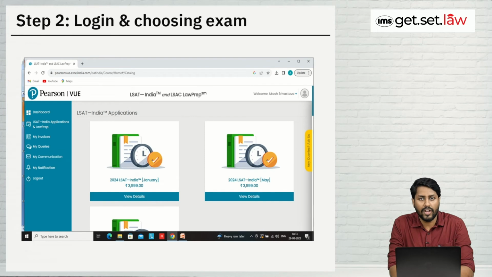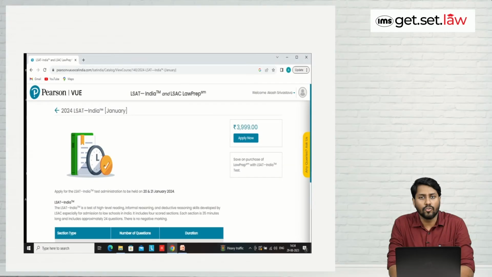After completing your profile, this page will be shown to you. Over here, you will find a number of options for choosing. So if you want to give January attempt, you can choose so. If you want to give May attempt, you can choose so. And there are other options also. So for example, I have chosen January attempt. Over here, you can find that there is an option given apply now along with basic details about the examination. So if you want to give January attempt, you just have to click on apply now, that is given on the right hand side corner of the page.